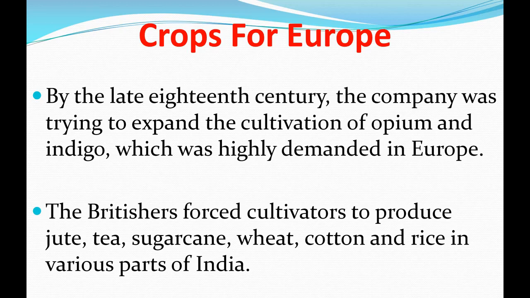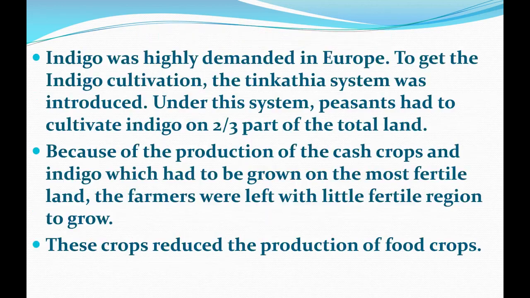The British forced cultivators to produce jute in Bengal, tea in Assam, sugarcane in UP, wheat in Punjab, cotton in Maharashtra and Punjab, and rice in various parts of India, especially in Madras. But basically, more emphasis was laid on the cultivation of indigo, as I told you. Why was it so important to cultivate indigo, and what was indigo? Now we will discuss it. Yes friends, first of all you should know what indigo is and why it is used.